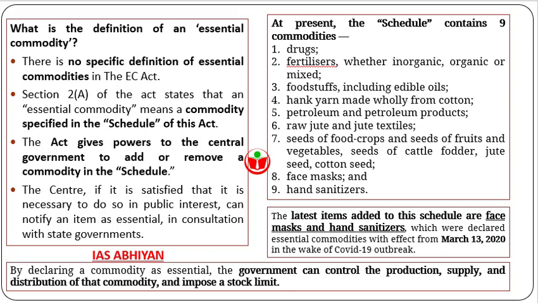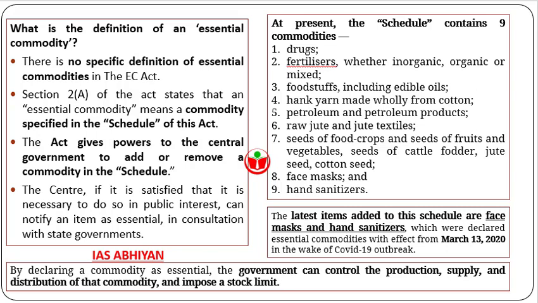What is the definition of an essential commodity? There is no specific definition of essential commodities in the Essential Commodities Act 1955. Section 2A of the Act states that an essential commodity means a commodity specified in the schedule of this Act. The Act gives powers to the central government, not the state government. You have to remember this. The Act gives powers to the central government to add or remove a commodity in the schedule.